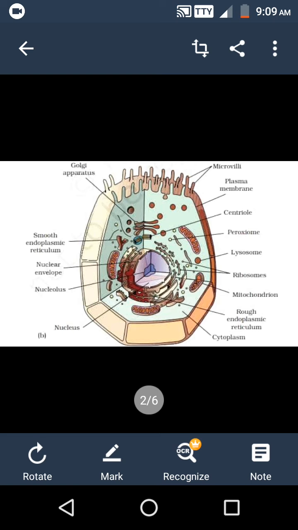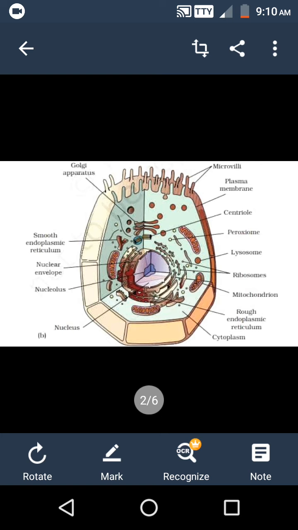Then ribosomes. These ribosomes are the site of protein synthesis, or the protein synthesis factory. They may be found attached to the endoplasmic reticulum or freely inside the cell.